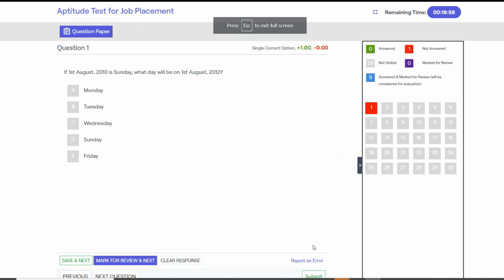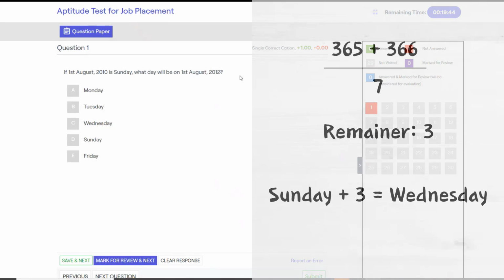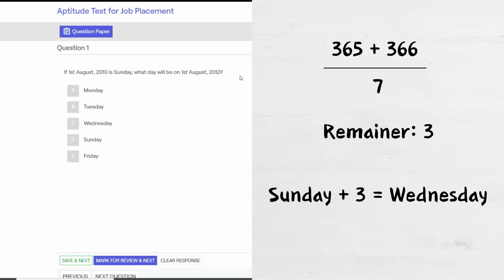If 1st August 2010 is Sunday, what day will be on 1st August 2012? Feel free to pause the video for every question to try on your own. You can divide the number of days by 7 and then check for the remainder. But here is a shortcut.